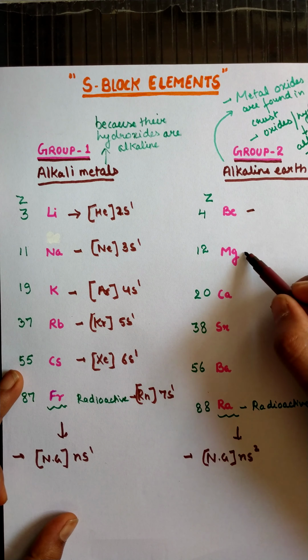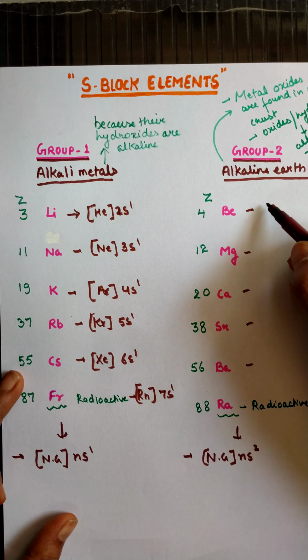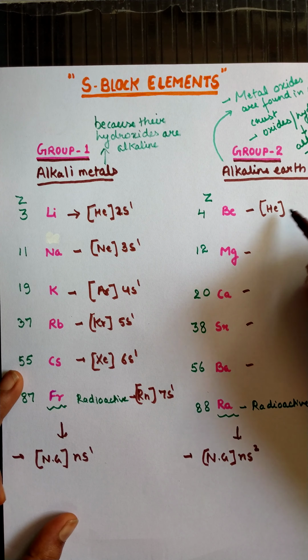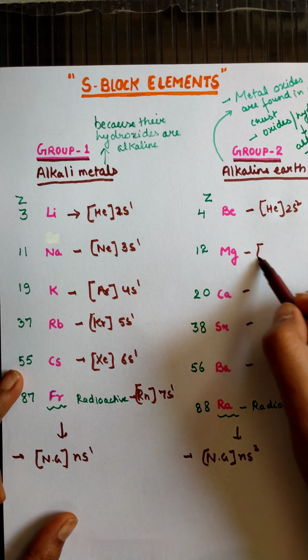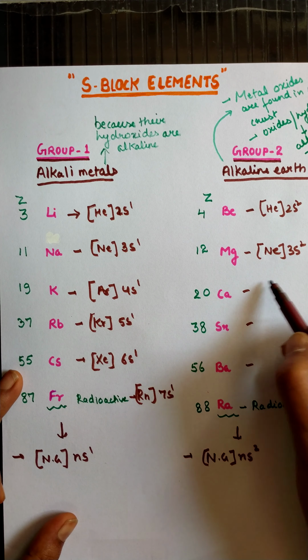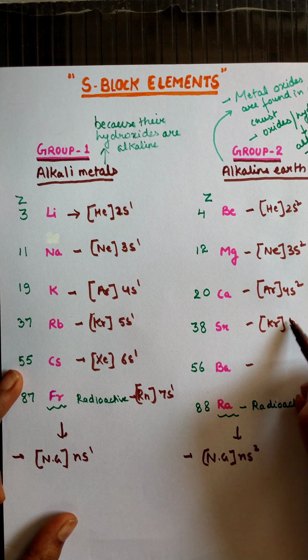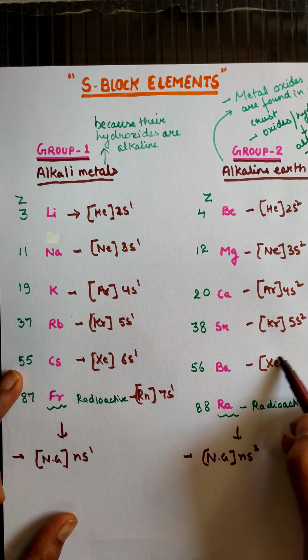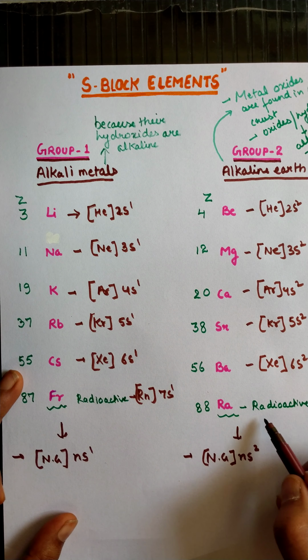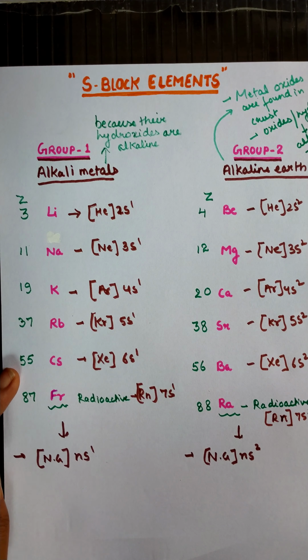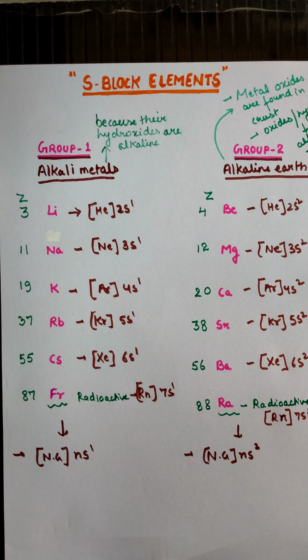And similarly in case of the alkaline earth metals, their outer electronic configuration is helium 2s2, neon 3s2, argon 4s2, krypton 5s2, xenon 6s2, and radon 7s2. So in both the groups the outermost valence shell electrons move in the s orbital or s subshell. So that's why they are called s block elements.